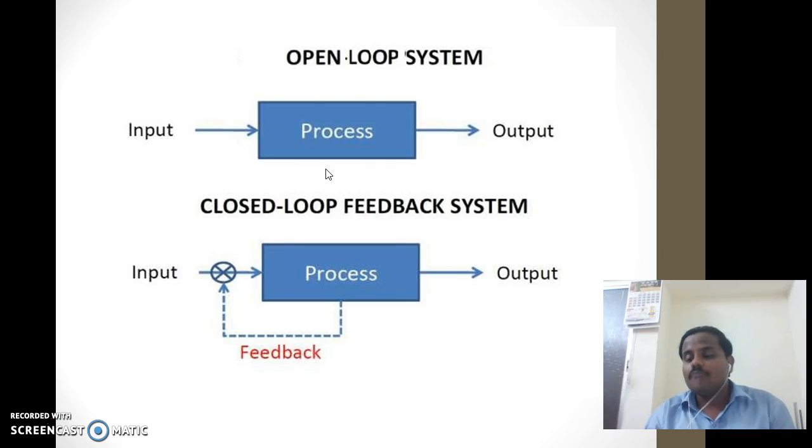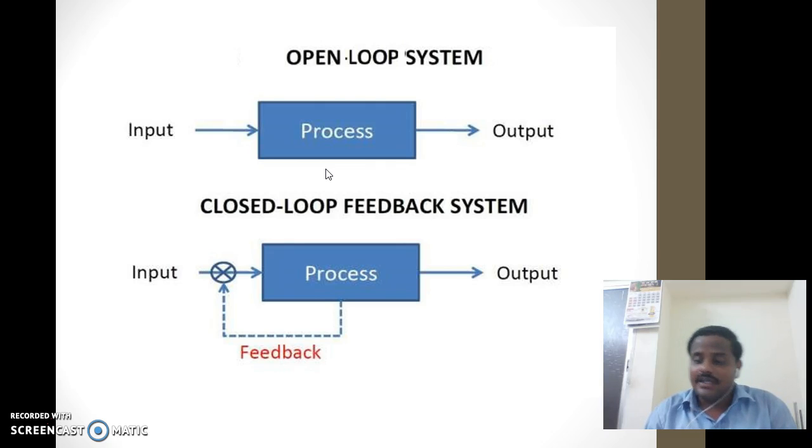So to overcome these kinds of disadvantages, generally in practice closed loop systems are used. What is the definition of closed loop system? It is a system in which the controlling action or input is somehow dependent on the output, or changes in the output, where the feedback is provided.